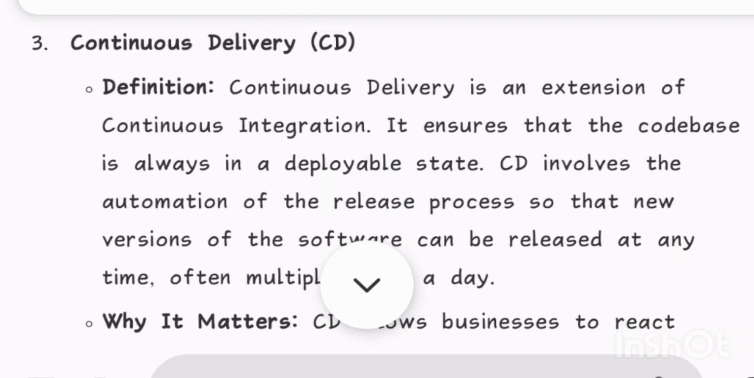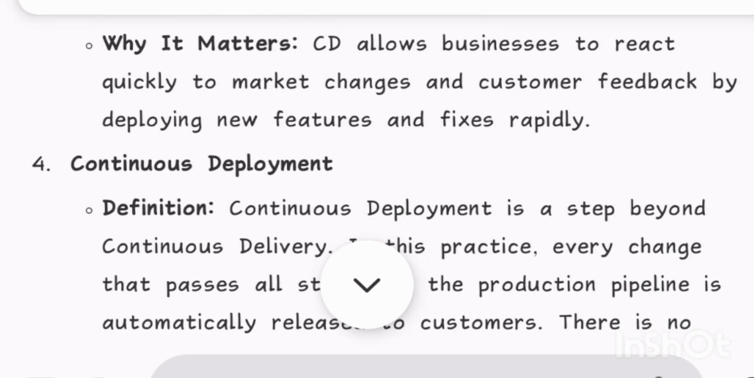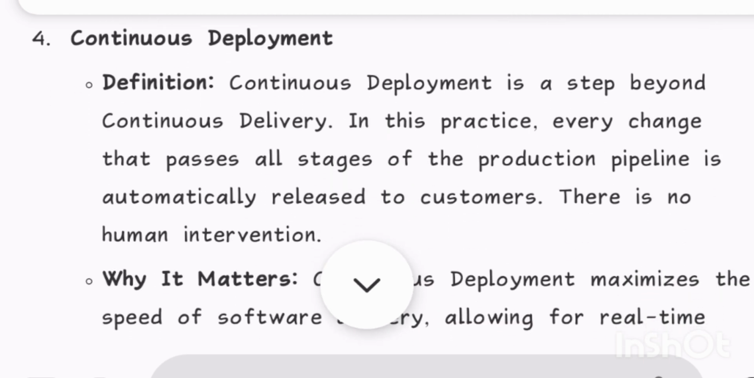3. Continuous delivery, CD. Continuous delivery is an extension of continuous integration. It ensures that the code base is always in a deployable state. CD involves the automation of the release process so that new versions of the software can be released at any time, often multiple times a day. Why it matters: CD allows businesses to react quickly to market changes and customer feedback by deploying new features and fixes rapidly.